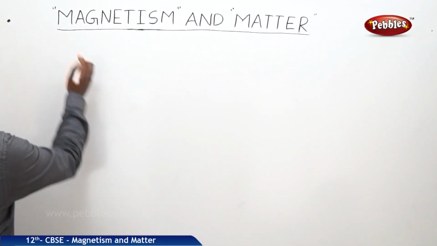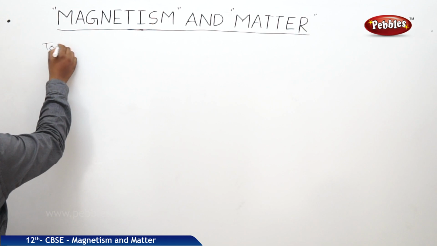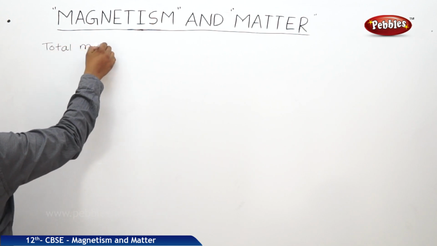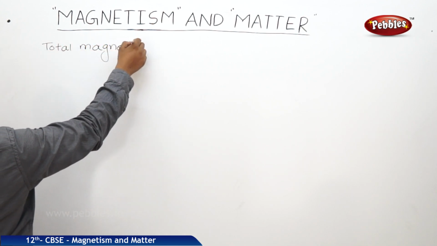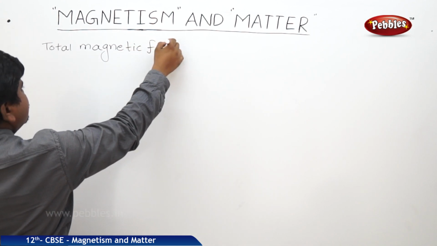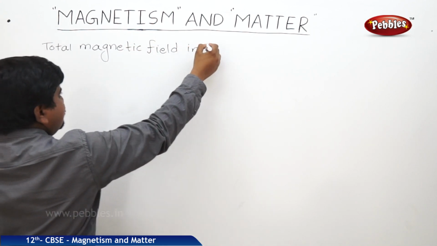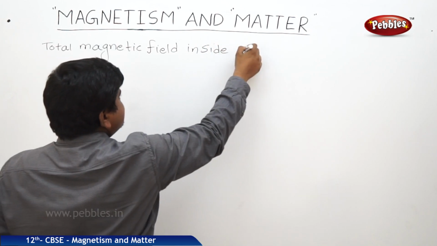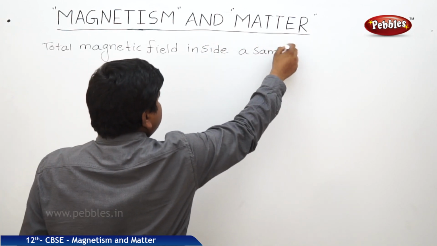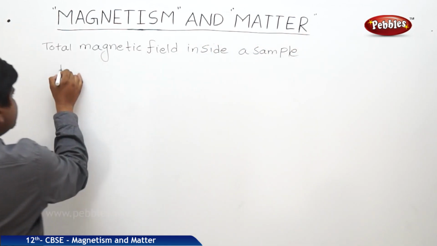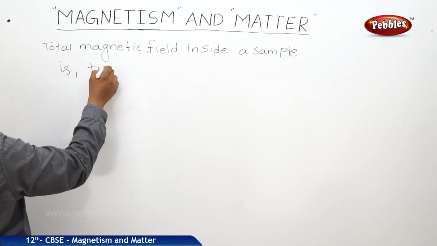So the total magnetic field inside a sample is of two types.